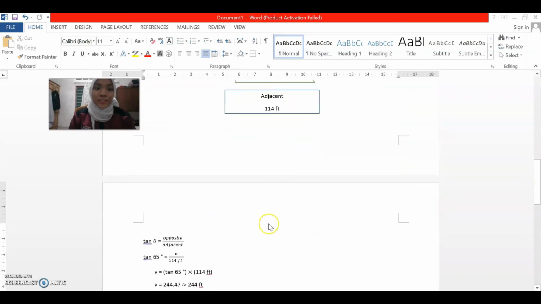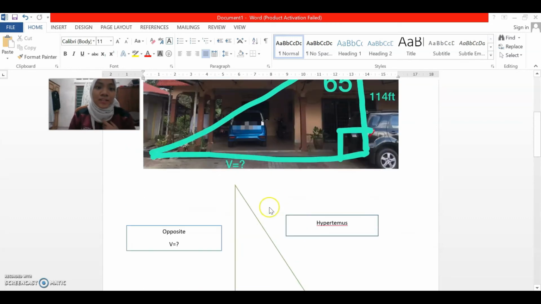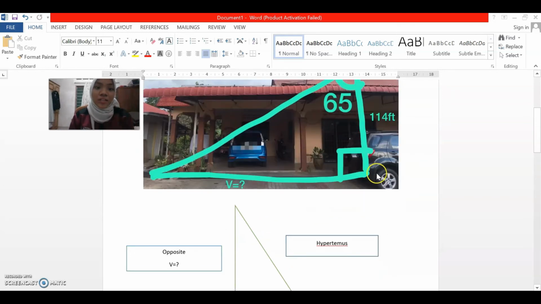So how to calculate it? We use tan theta, which is opposite over adjacent. Why do I use tan theta? Because here it has given us the angle and the adjacent only, and we have to find the opposite. So I use tan theta.